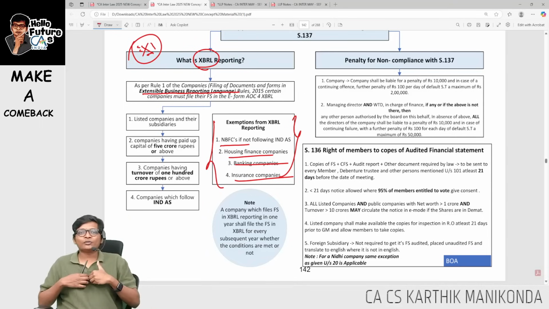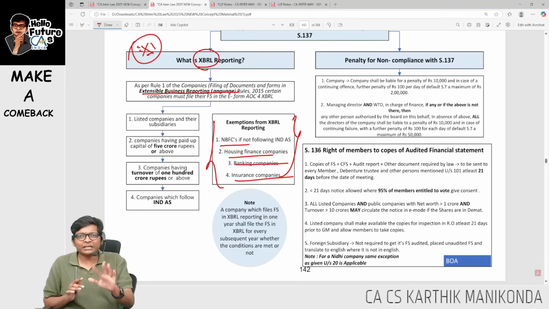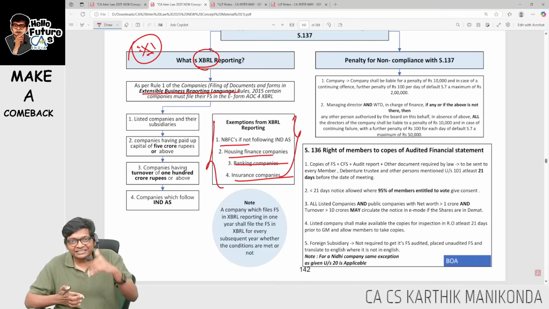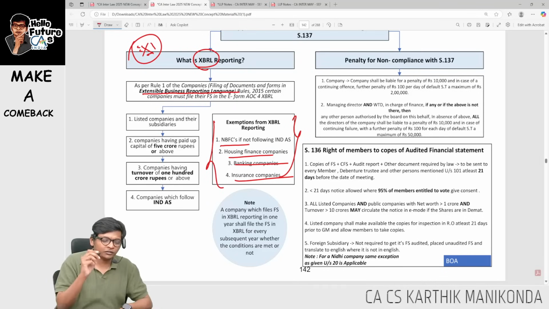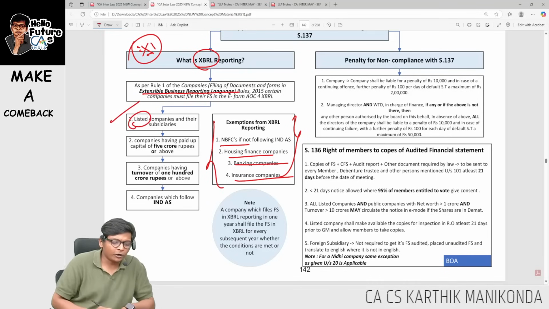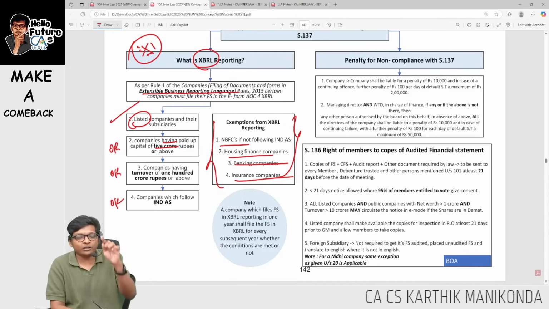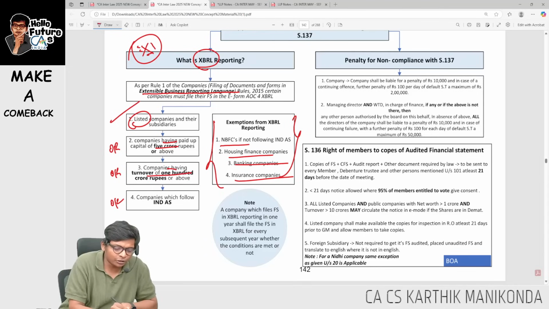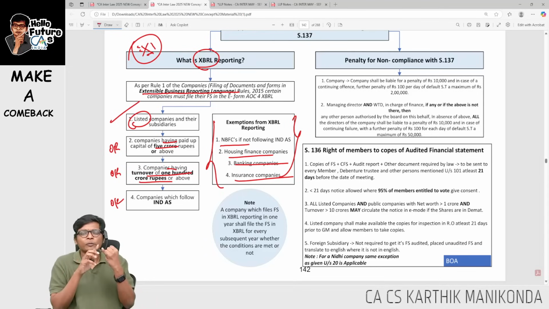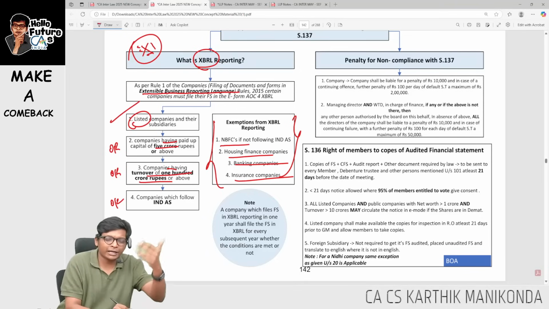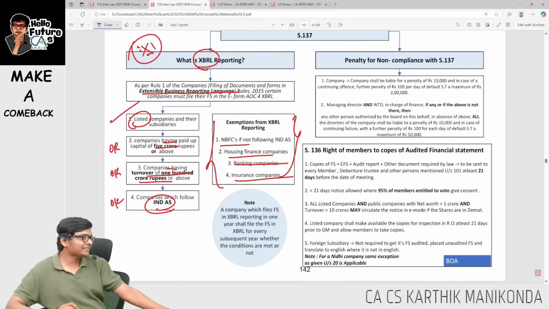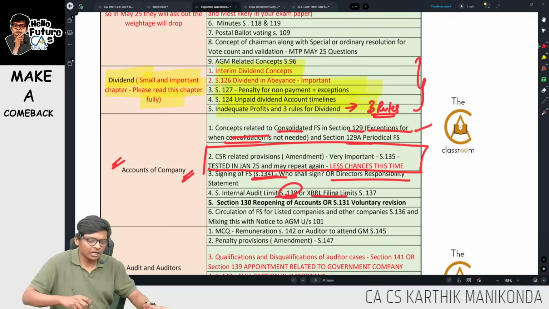That means I don't have to check this limit every year. Once applicable, okay. Sir, limit not applicable, sir, simply I went and followed. Then still you have to follow it for the rest of your life. For whom? Listed companies, obviously. Then any company having paid up share capital of 5 crores or more, or any other company having turnover of 100 crores or more. So paid up share capital 5 crores, turnover 100 crores, or not following all the above, sir, but I am following Ind AS, then you have to file XBRL.